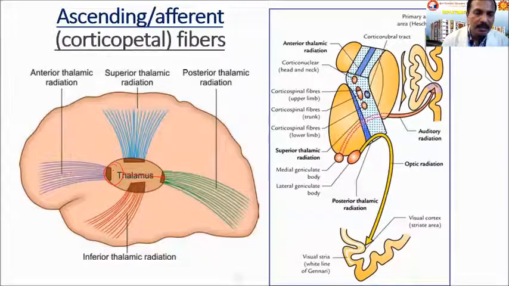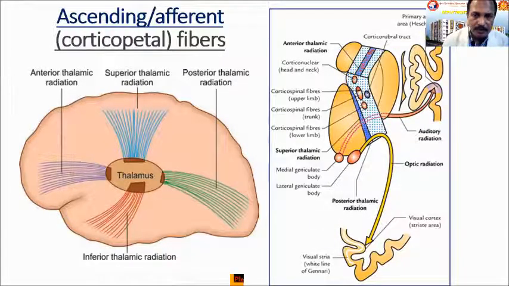From the anterior as well as from the dorsomedial nucleus, the fibers project to the frontal lobe, prefrontal lobe, as the anterior thalamic radiations. So these fibers, mainly the sensory fibers going to the prefrontal and frontal cortex, form the anterior thalamic radiation, and they are present in the anterior limb. Here you can see the anterior limb of the internal capsule, that is the anterior thalamic radiation.